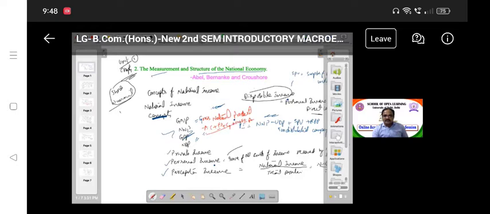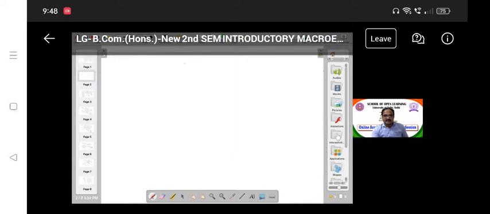For this equation, you can take one extra page and write it here, so you can understand easily. Last time the board was not available because of some technical glitches, so I didn't share it. Now it is easy to understand the national income concepts.